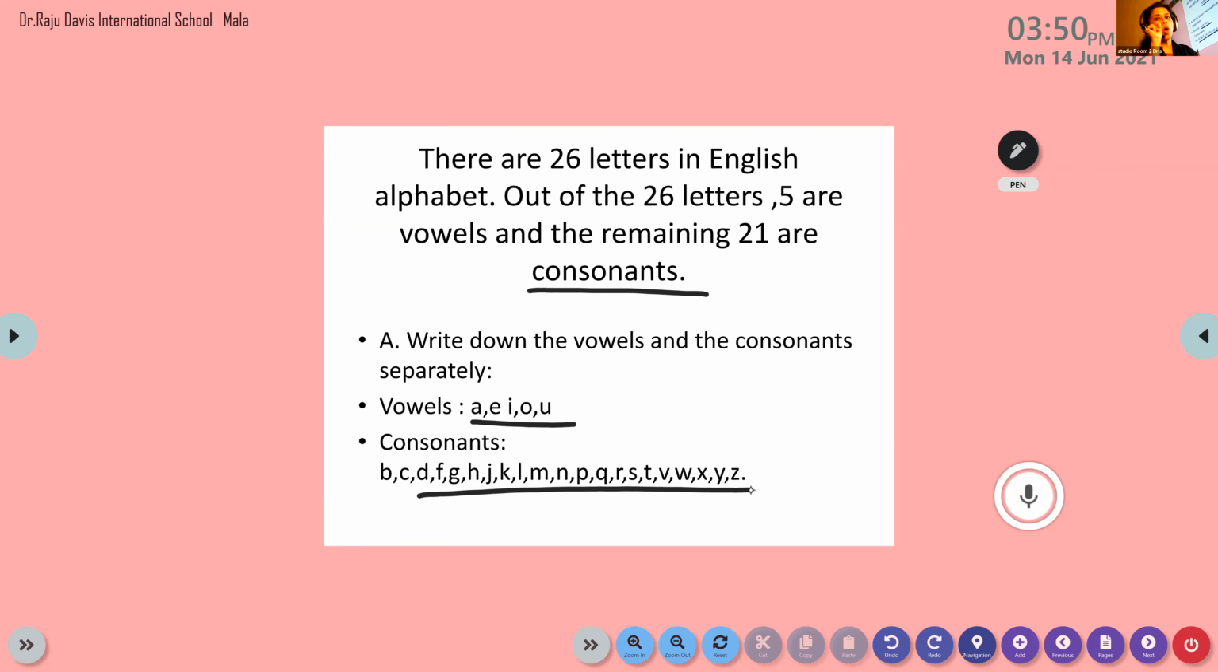So children, vowels are very, very important. Why? Every word must have at least one vowel in it. Clear? Why are vowels very important? Have you seen a dictionary, children? Have you seen an English dictionary? Put a thumbs up if you have seen it.